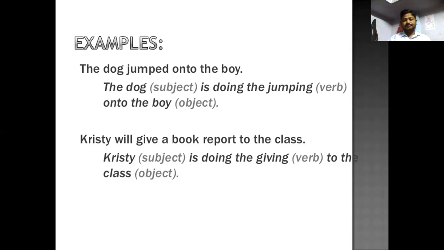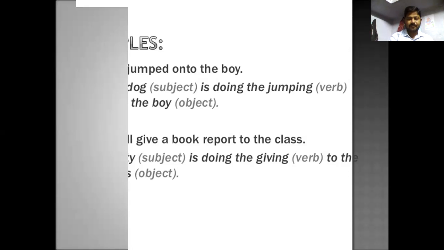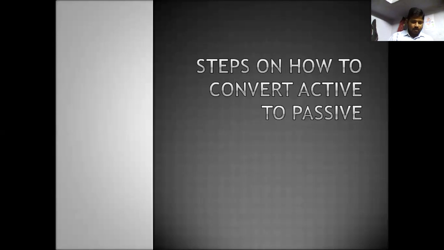The verb to the class is object. To the class is the receiver here. Let's go through some more examples. He ate a mango. He is the subject here. Ate is the verb. A mango is the object.